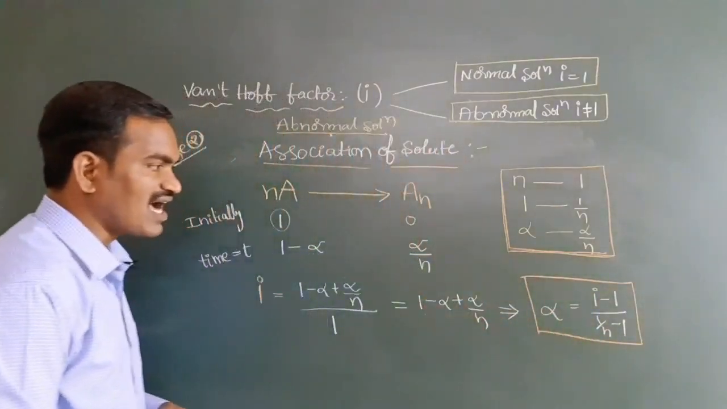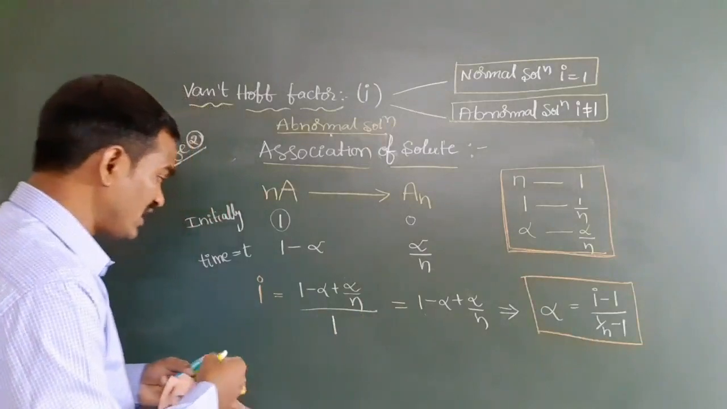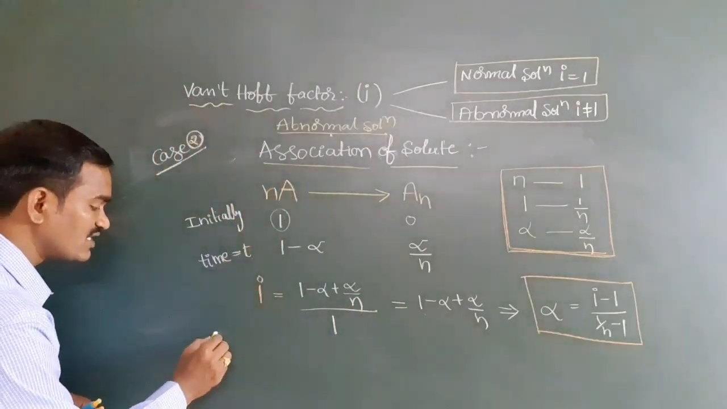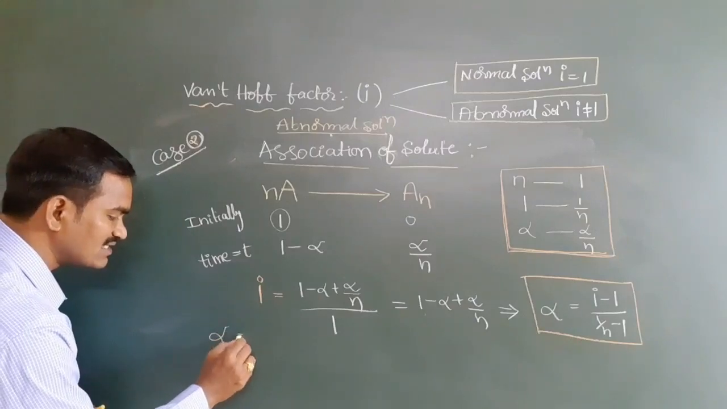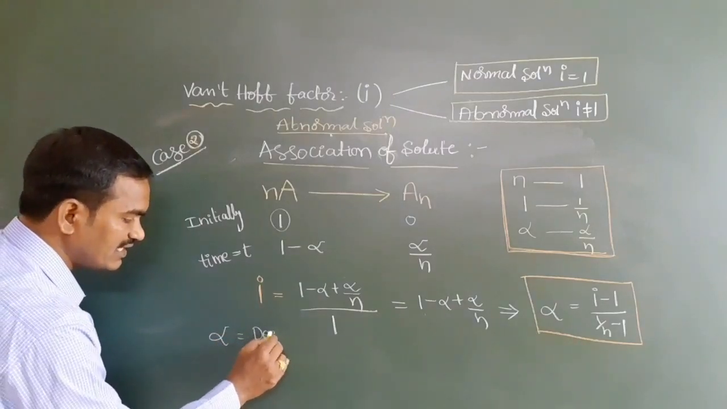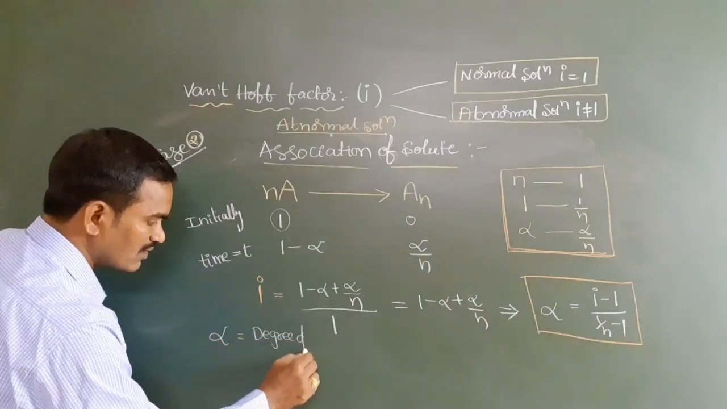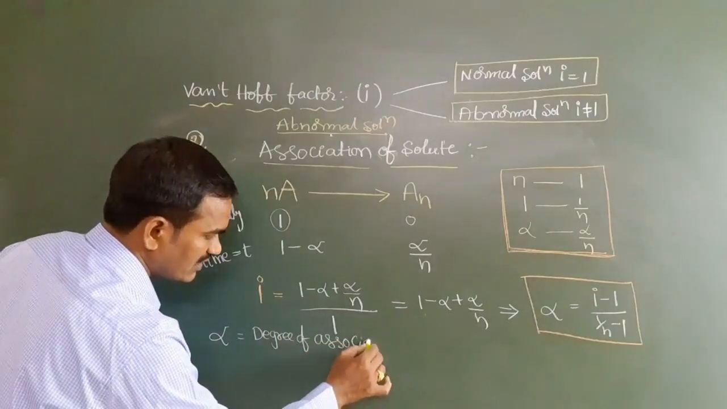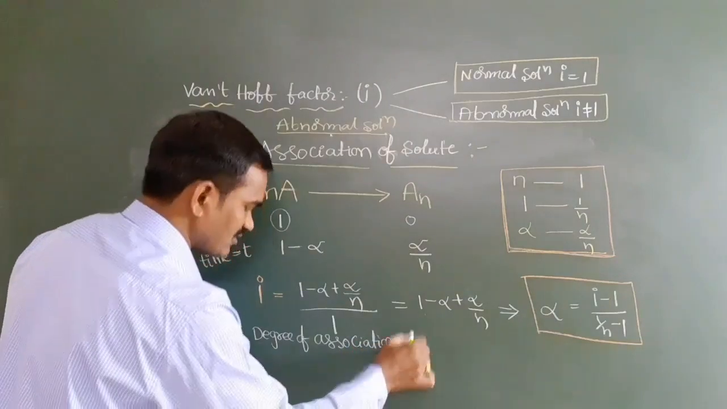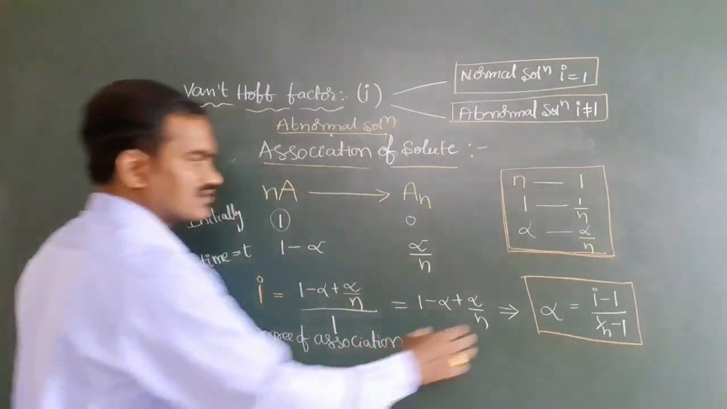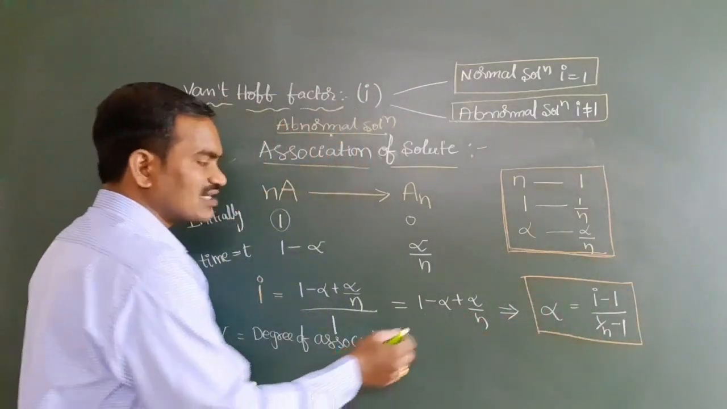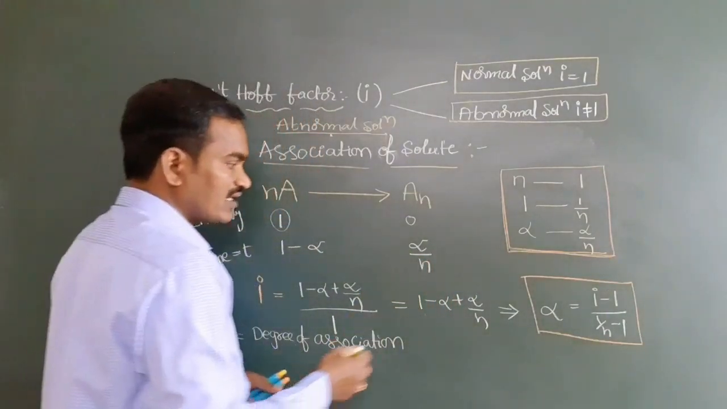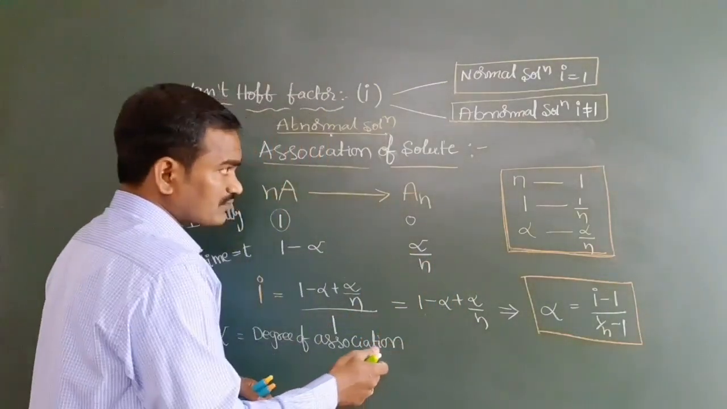So what is that alpha, sir? Alpha, because we are taking association here, is the degree of association. We can take degree of association as alpha. And n is equal to what, sir? Number of particles associated.